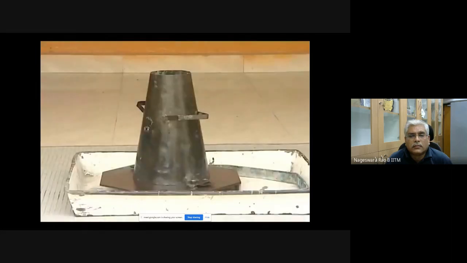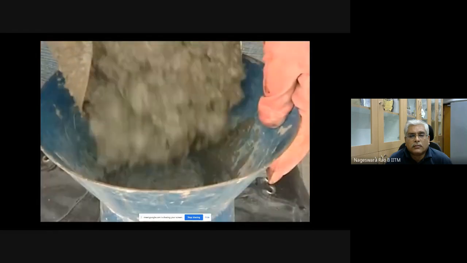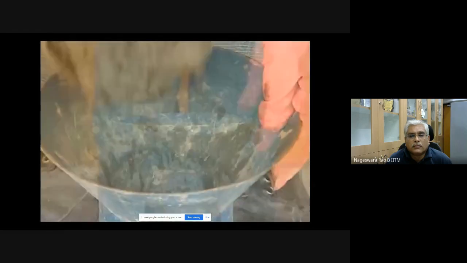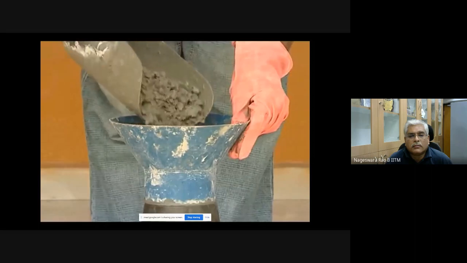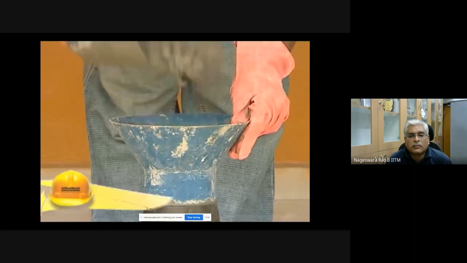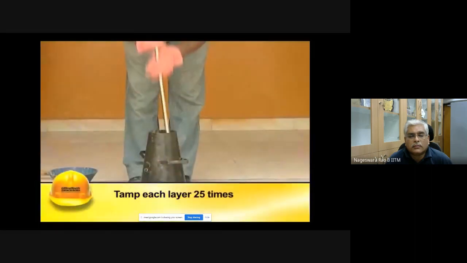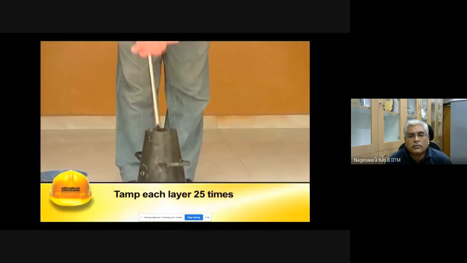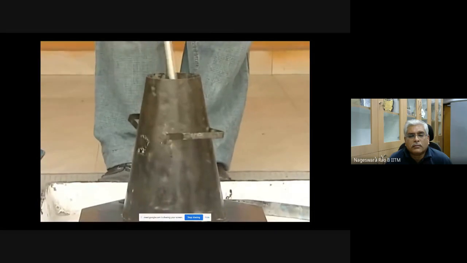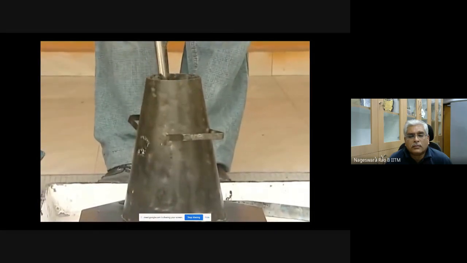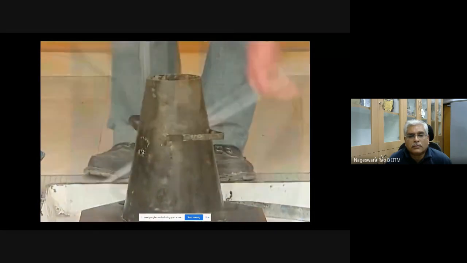The mold is placed on a smooth, horizontal, rigid, and non-absorbent surface. It is then filled in 4 layers, with the thickness of each layer being approximately 1/4 of the height of the mold. Each layer should be tamped 25 times evenly using the rounded end of the tamping rod such that strokes are uniformly distributed over the cross-section.